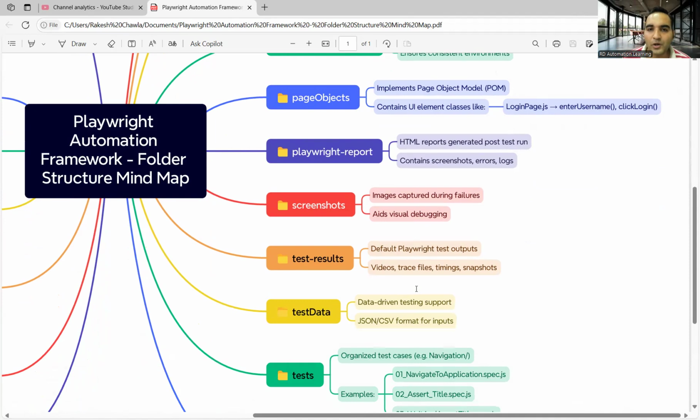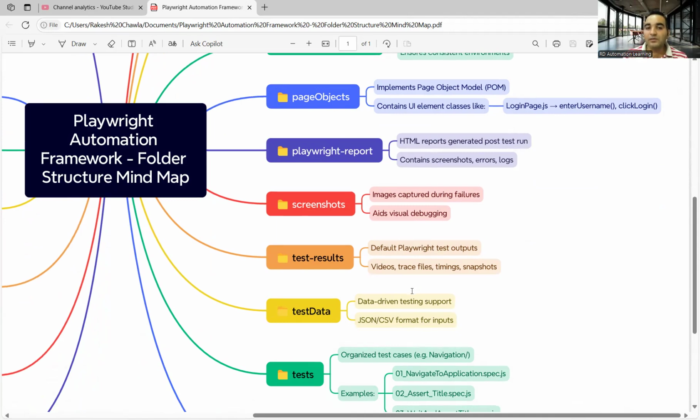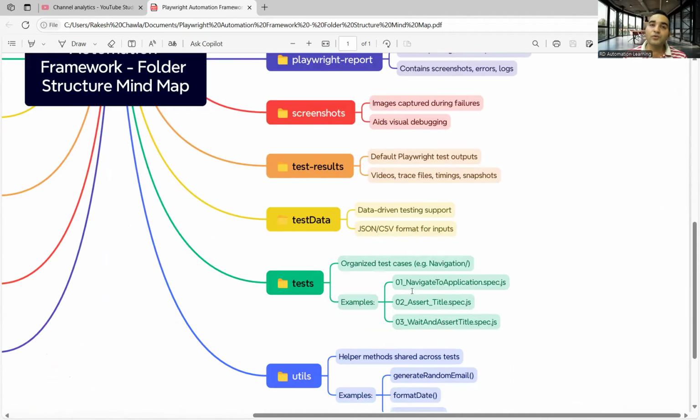Then you have screenshots. So how would you remember these screenshots? So you have some screenshots, right? Images that are captured during the failures, right? So those things you'll keep in your screenshots folder. You have test results. Playwright is also capturing the videos, okay? The timings of your execution. So those things you'll be storing in your test-results folder.